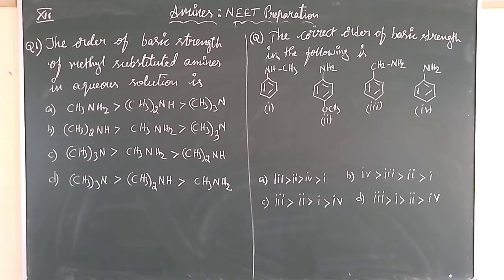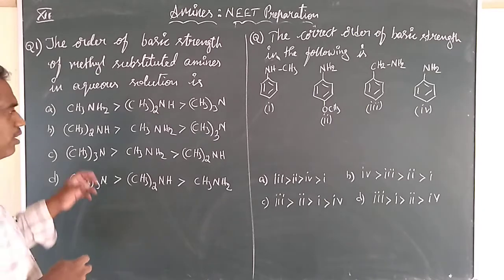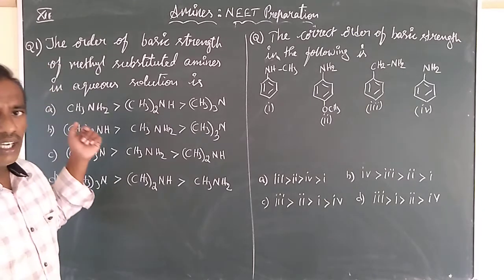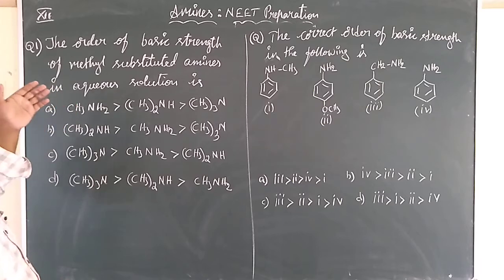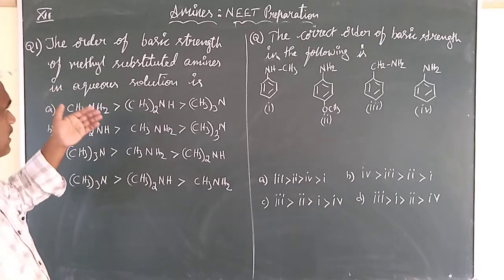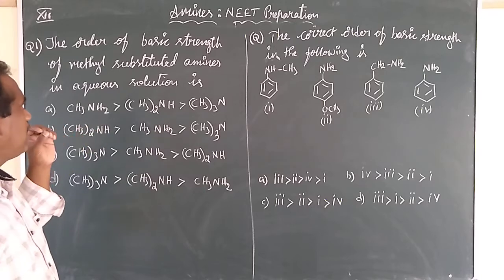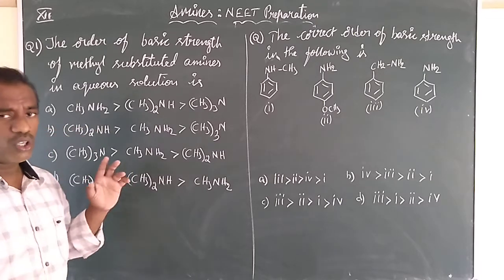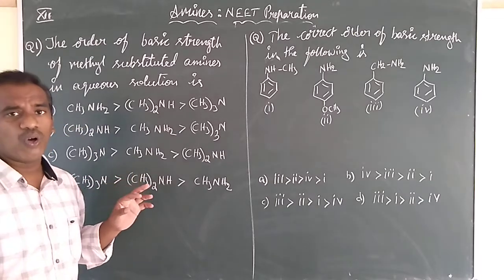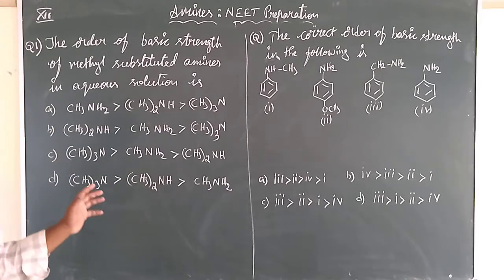Some questions I am getting from the previous years. One of the questions you can directly attempt. The question is: the order of basic strength of methyl substituted amines in aqueous solution is. You can blindly get the correct answer without seeing the options also.